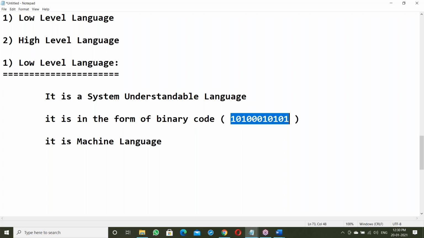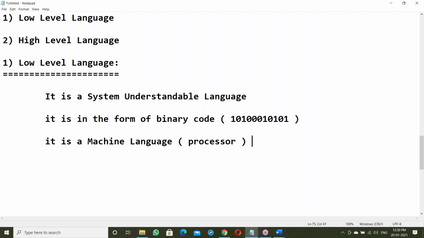It's a machine language. Machine means processor, so it's a processor understandable language, in zeros and ones format, binary code.